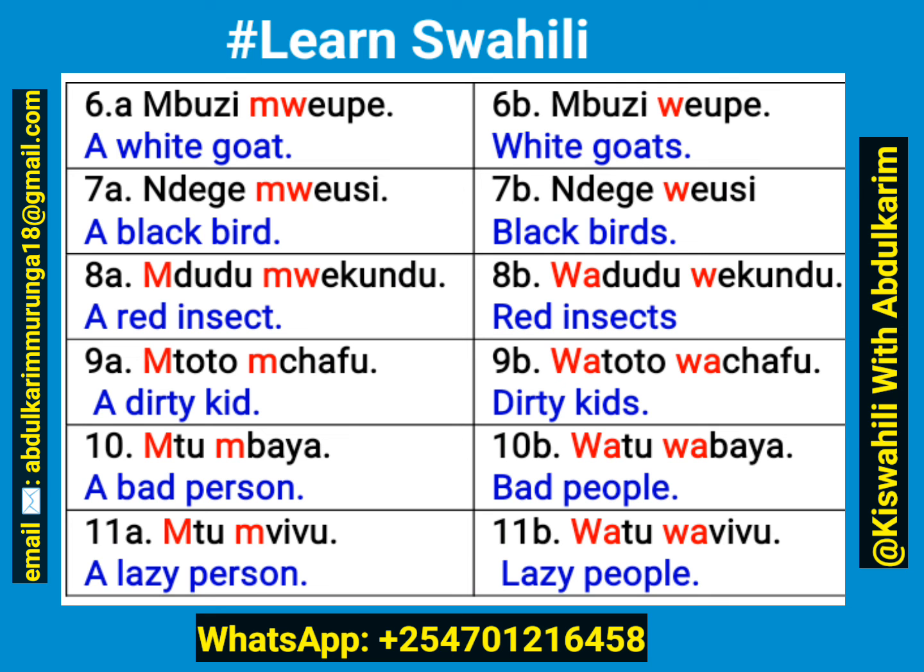You also might be wondering why mbuzi remains the same in singular and plural form, or ndege. We're not taking any prefix from these words. This is because most of the nouns in Swahili for animals don't have separate plural forms, and most of them don't start with m. So mbuzi is a goat in singular, and in plural we say mbuzi. Simba is a lion in singular form, and simba are lions in plural form.